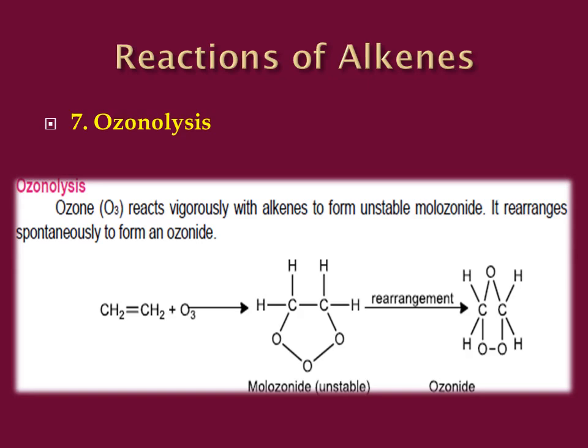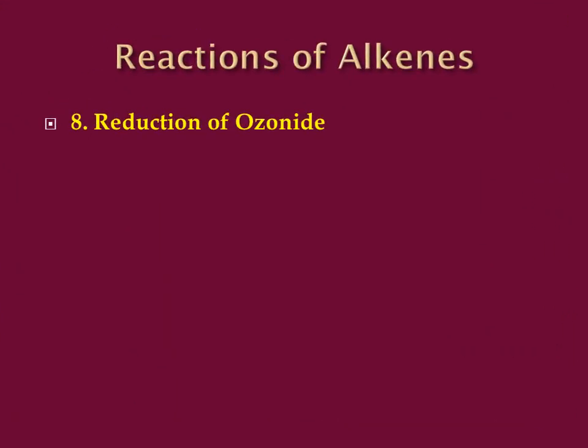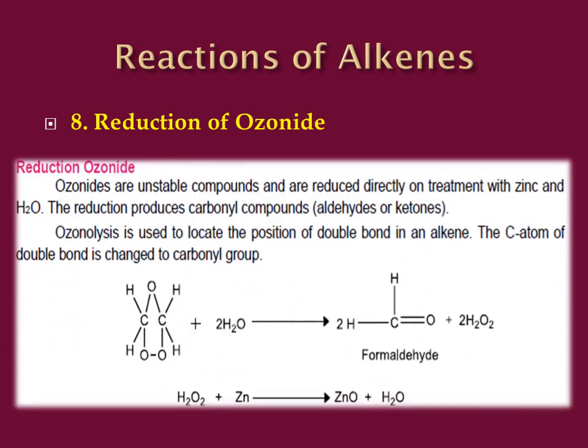Now students, the ozonoid that is formed is further reduced. Why? Because it is also an unstable structure. So ozonoids are unstable compounds and are reduced directly on treatment with zinc and water. The reduction produces carbonyl compounds. It can be aldehydes if we have hydrogen on one side, and it can be ketones if we have R groups in place of these hydrogen atoms.